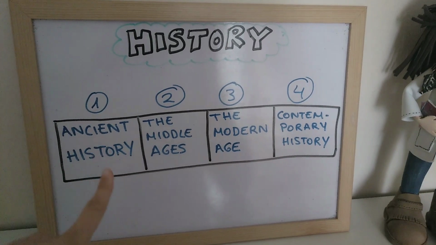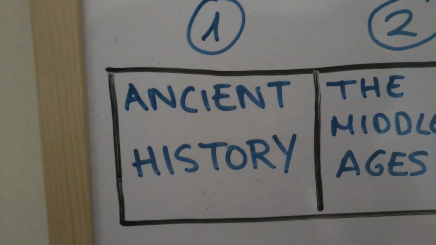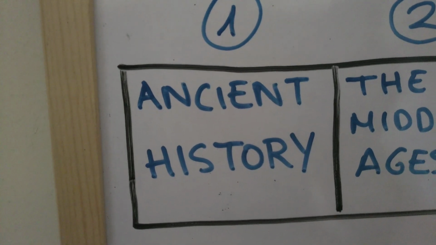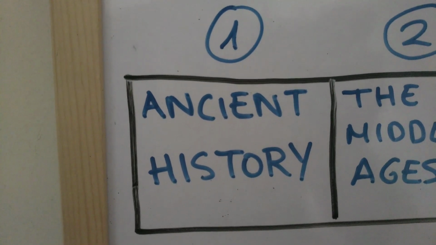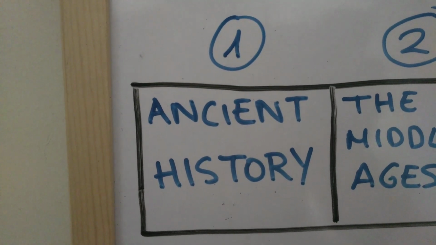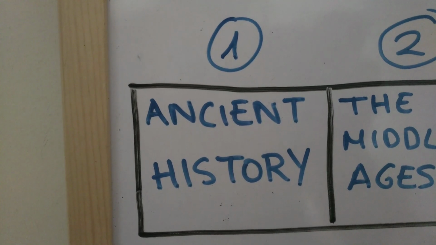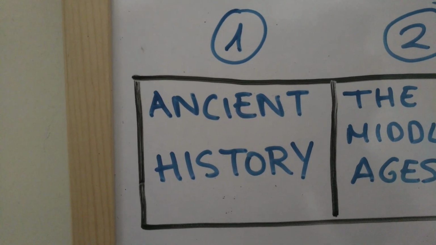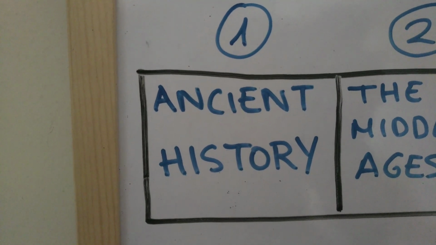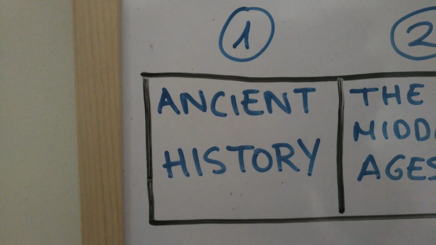The first one is Ancient history, la historia antigua. This period began when human beings started to write. Empezó cuando los humanos comenzaron a escribir. In ancient Egypt, people used hieroglyphic writing. En el antiguo Egipto, la gente utilizaba los jeroglíficos. That is the first way of writing.